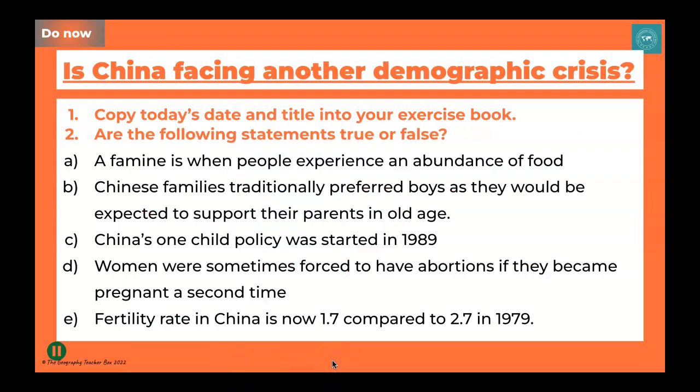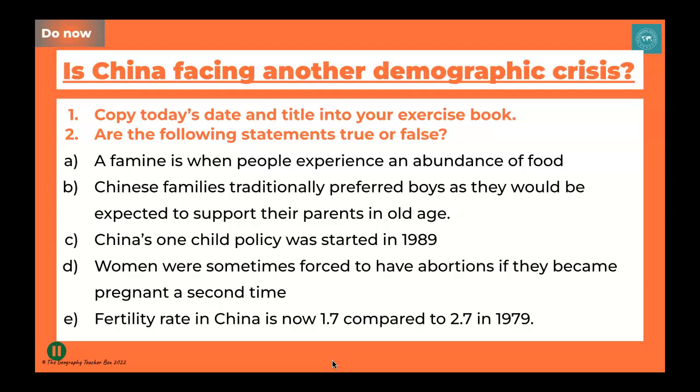So hopefully you've got yourselves a pen and some paper and a ruler. If you haven't, pause the video and go and grab those. If you have, if you could jot down today's title, is China facing another demographic crisis? And also pop today's date in your work as well.